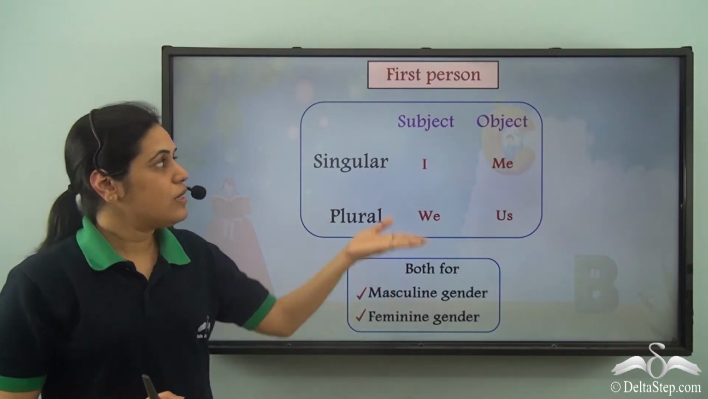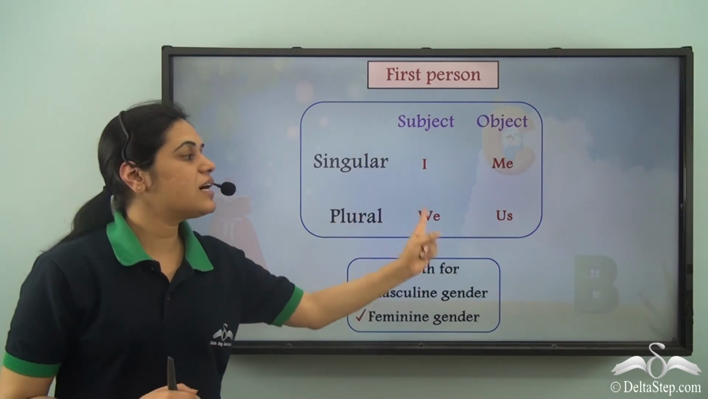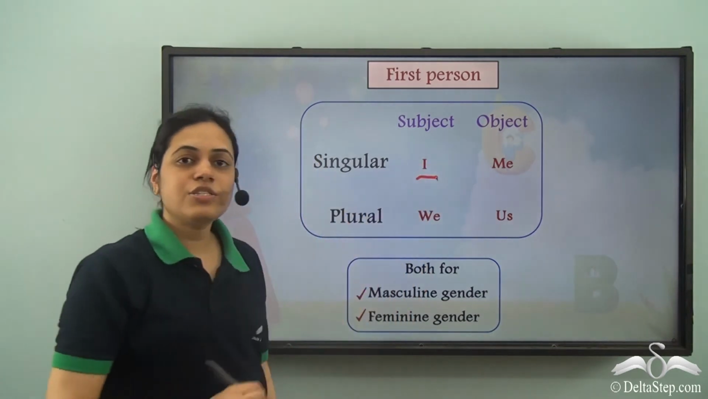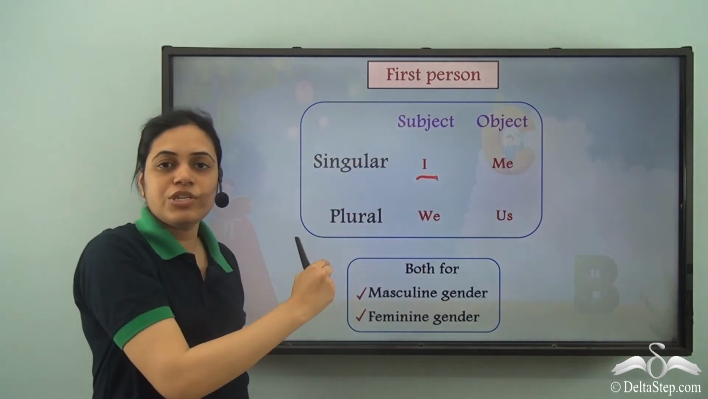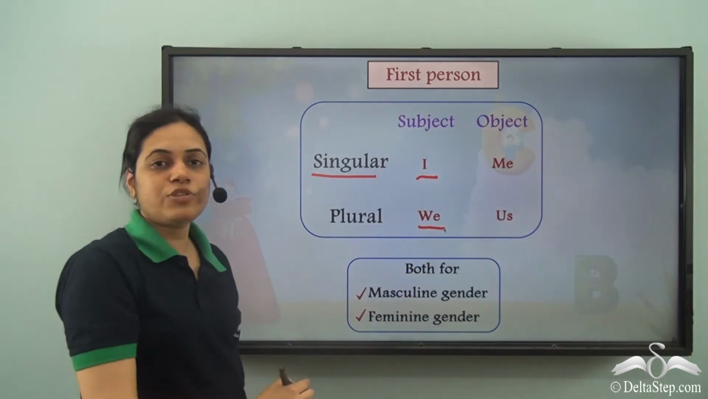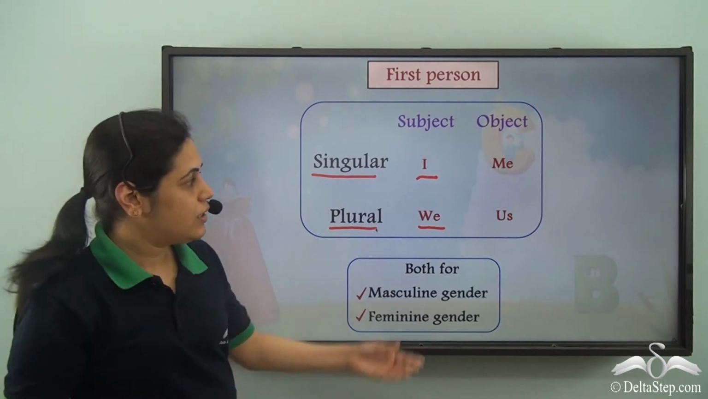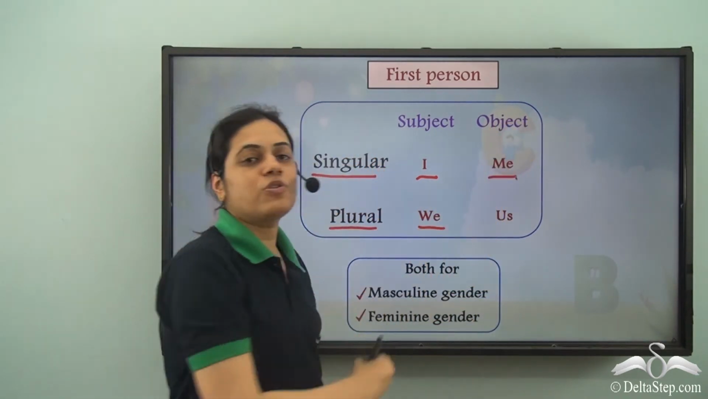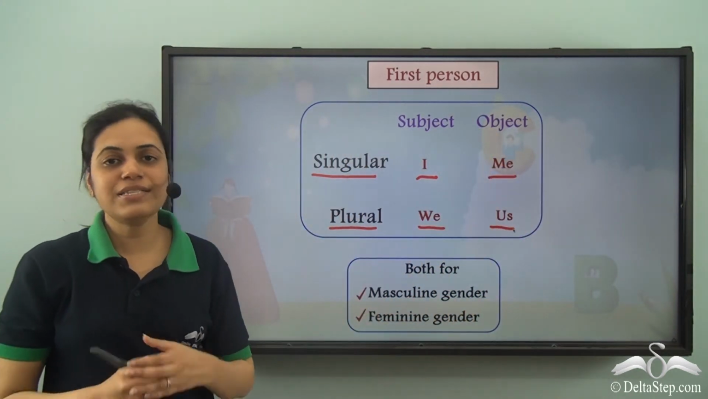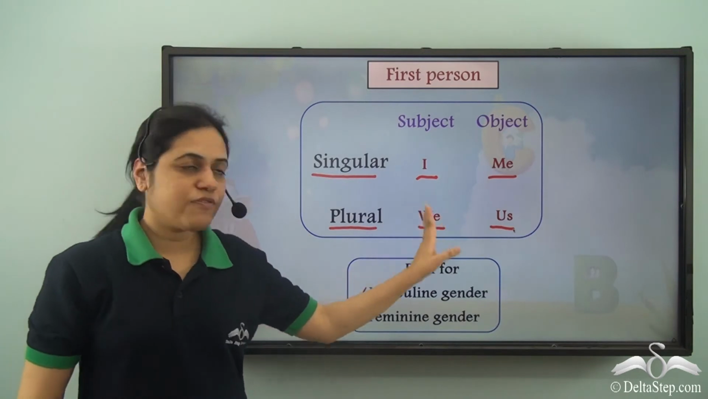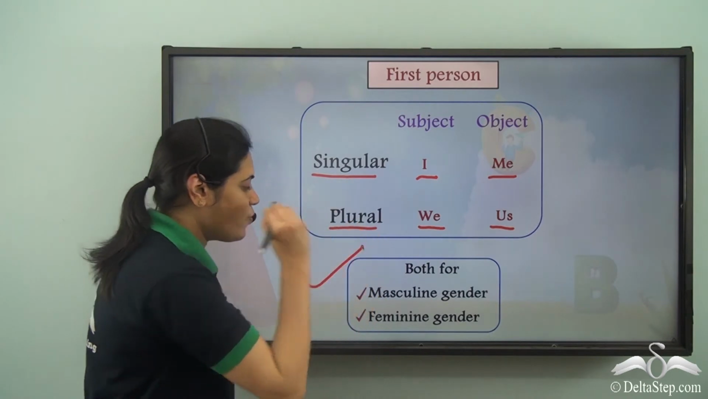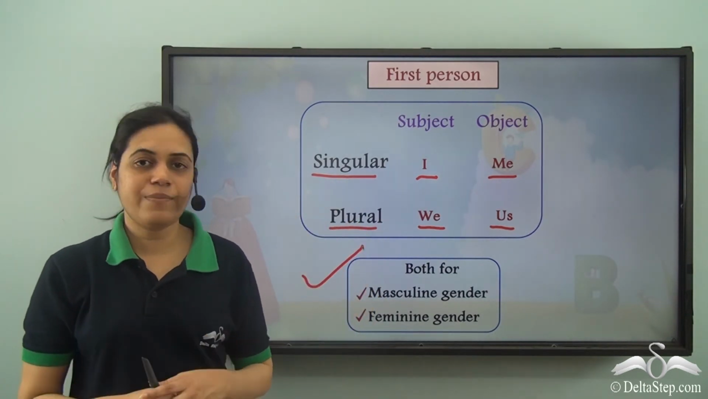So, to sum it all up, for first person, these are the four different pronouns that we use. I is used for subject position when it is singular. We is used for subject position when it is plural. Me is used for object position when it is singular. And us is used for object position when it is plural. And these four pronouns are used irrespective of the gender, both for masculine and feminine gender.